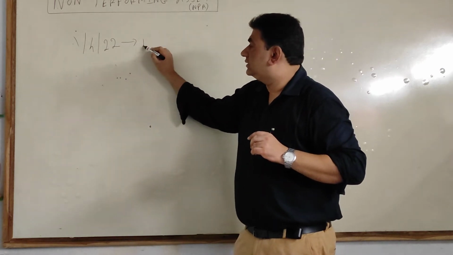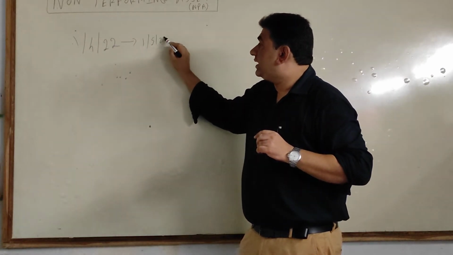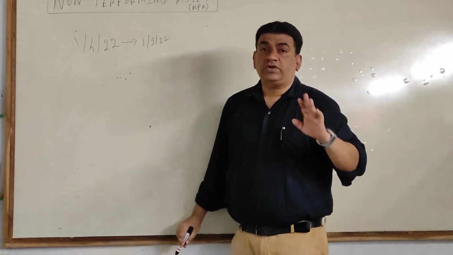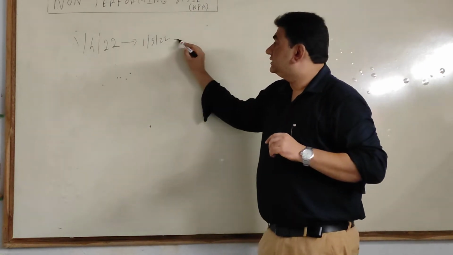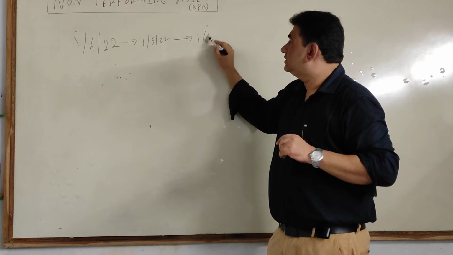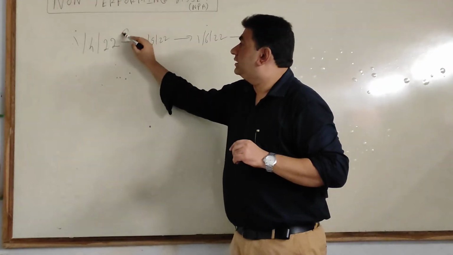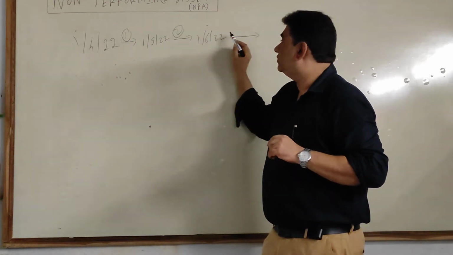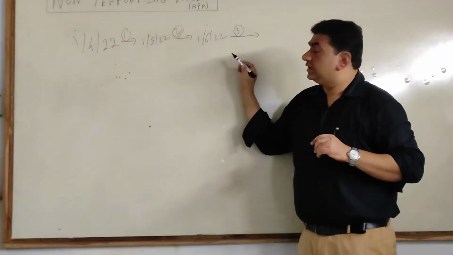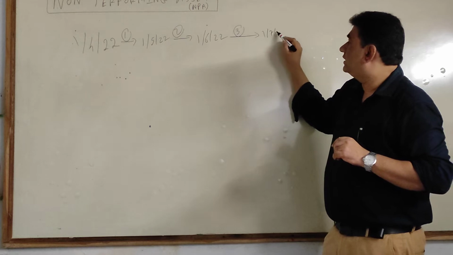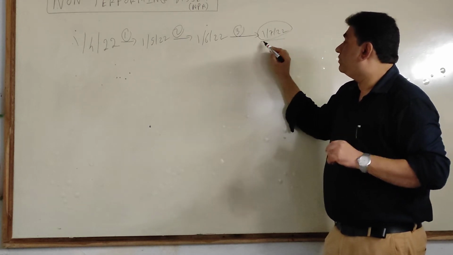1 month goes. 1st May comes. You have not paid the money. 2nd month goes. 1st June comes. You have not paid the money. 1 month over, 2 months over, 3rd month over, 1st July, you have not yet paid your money.